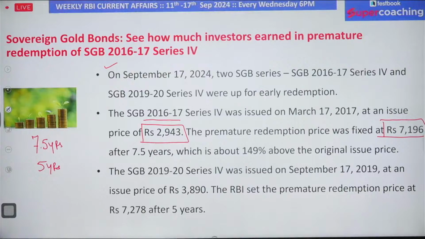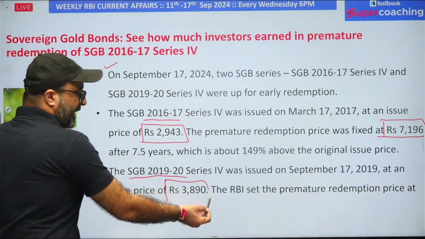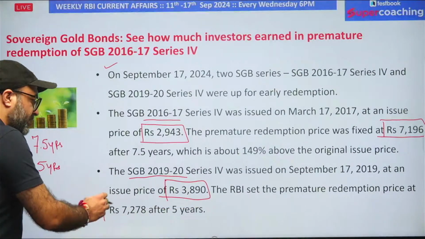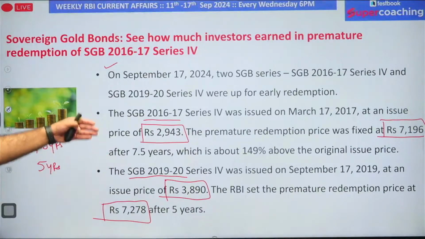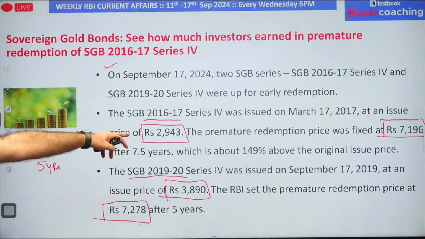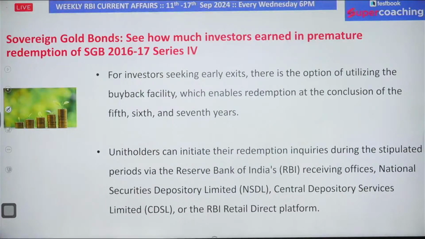And if I talk about the one who has purchased the same in 2019-20, they have purchased 1 gram of bond at 3890 rupees, and now they can redeem it for 7278 after 5 years. And you can easily check the value of return here also. The value of return is close to 200%, and here the value of return is more than 200%, which includes your current physical gold price, as well as the interest values.